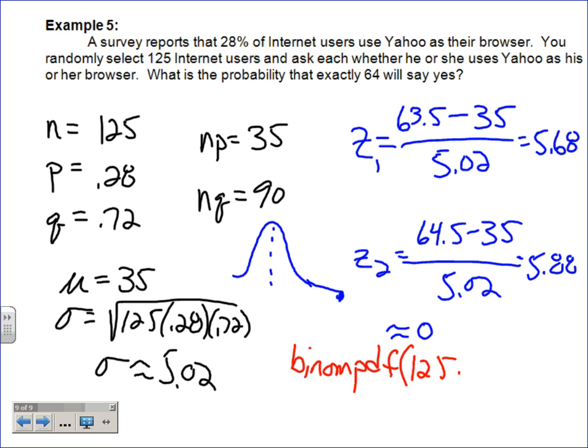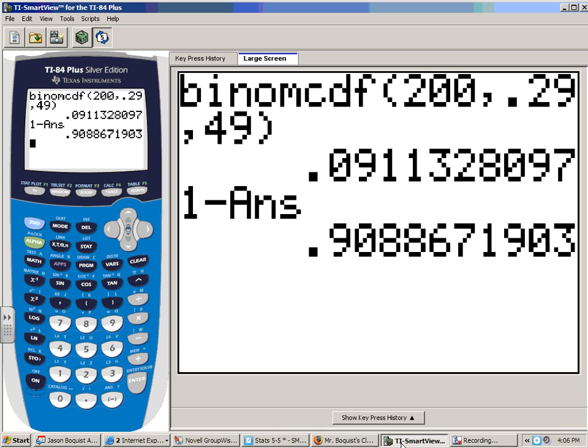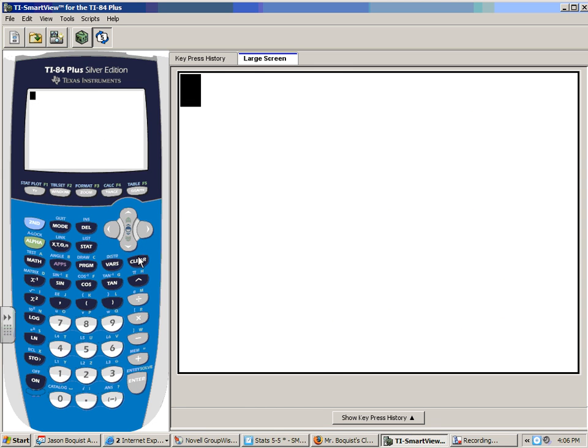And that'd be 125 is how many trials we have. 0.28 is your probability of success, and then 64. So again, this is just going to tell me for 64. So I'm not going to add them up all the way to 64. Because let's face it, if they were to add it up all the way to 64, that would be almost 100%, almost all 1. But it's not that way. We're only asking for that particular one, so it's very, very minute in this case. And so let's do that. So let's clear these out of here.